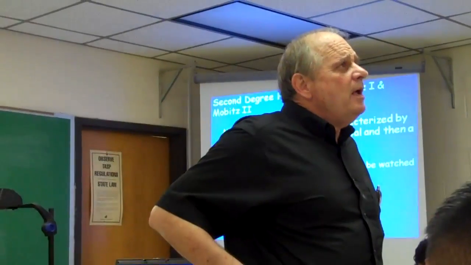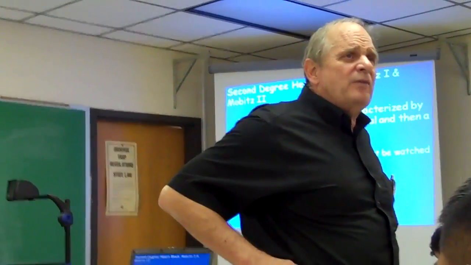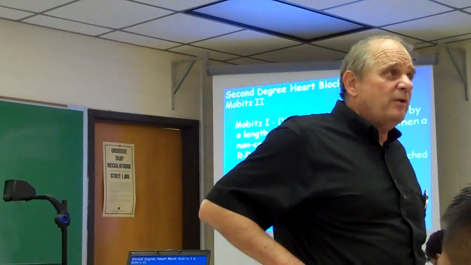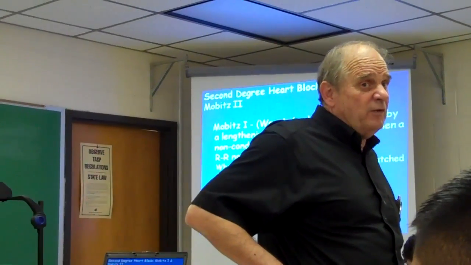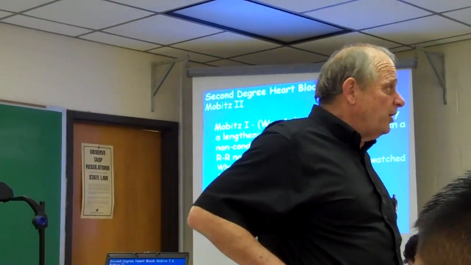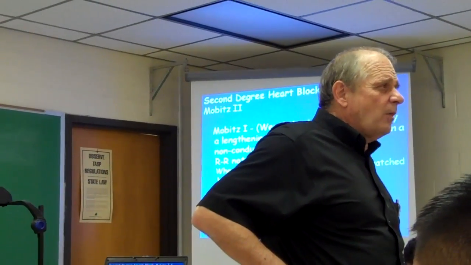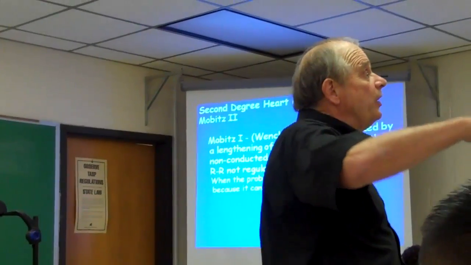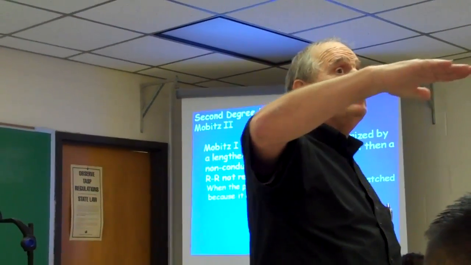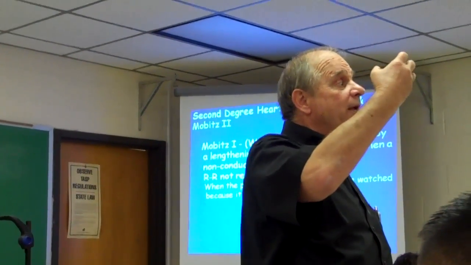I get my heart rate up on the treadmill. I usually maintain around 130, but I do get it up to about 150. It got up the other day. That's pretty fast for me, 150, 160 heart rate, and hold it up there on a treadmill. The main thing is to get the heart rate up there and hold it. Keep it up there, and that's forcing oxygen to the brain.